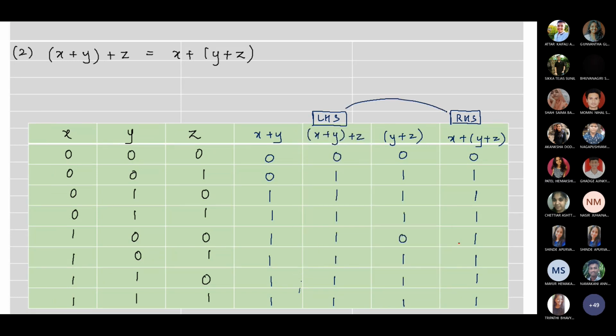They both are same, ma'am. Equal. So hence, as LHS is equal to RHS, we can say that x plus y plus z is equal to x plus y plus z.